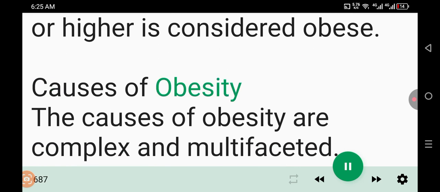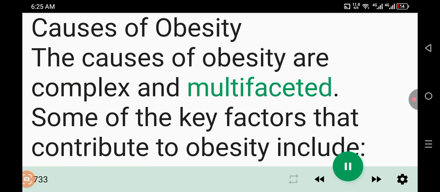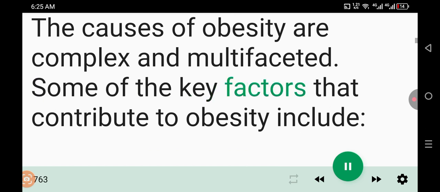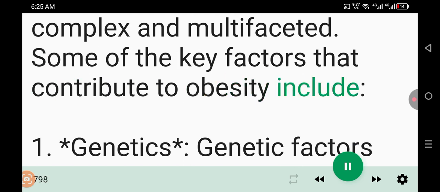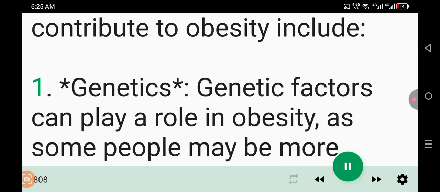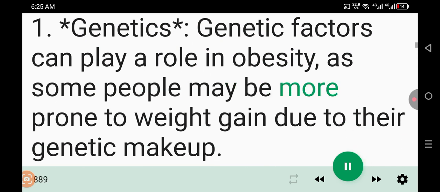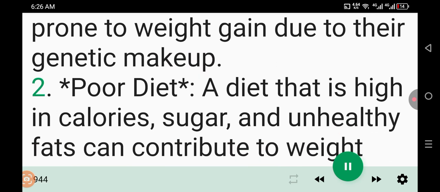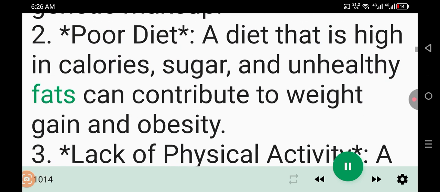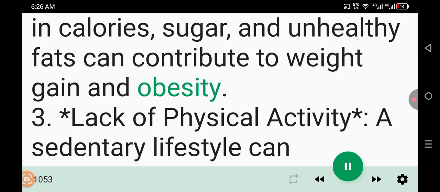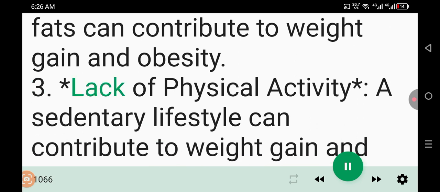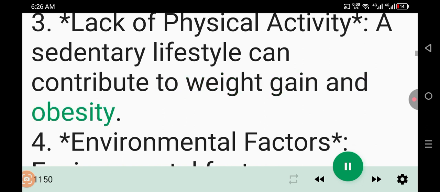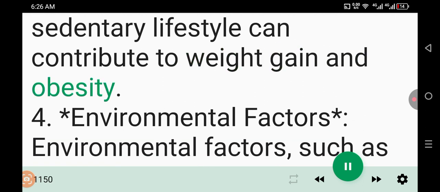Causes of obesity. The causes of obesity are complex and multifaceted. Some of the key factors that contribute to obesity include: 1. Genetics. Genetic factors can play a role in obesity, as some people may be more prone to weight gain due to their genetic makeup. 2. Poor diet. A diet that is high in calories, sugar, and unhealthy fats can contribute to weight gain and obesity. 3. Lack of physical activity. A sedentary lifestyle can contribute to weight gain and obesity.